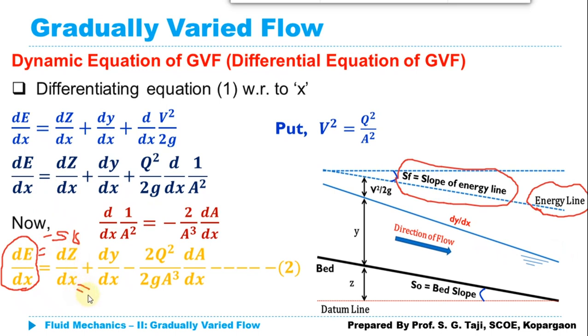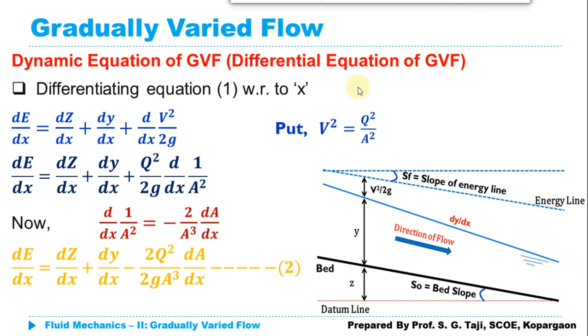Again, dz/dx. What is dz/dx? dz/dx says the rate of change of datum energy along the x direction. That means I can simply replace it with the bed slope. As it is decreasing in the direction of flow, or in the x direction, I can replace it with minus S_0. Now dy/dx. What is dy/dx? It is the rate of change of y with respect to x, along the x direction. What is y? y is the depth of flow. So the depth of flow is going to change along the x direction. This dy/dx represents the rate of change of depth of flow along the x direction.